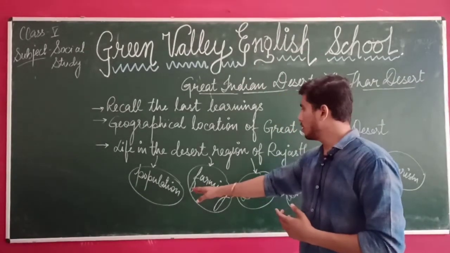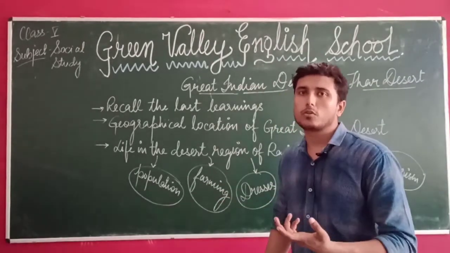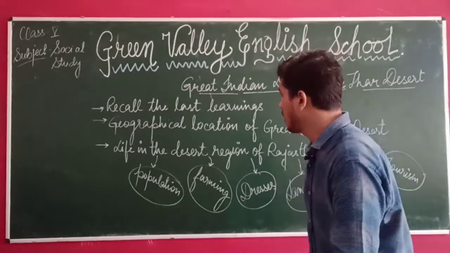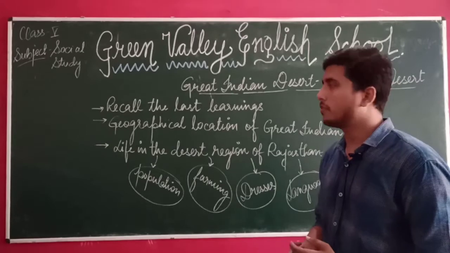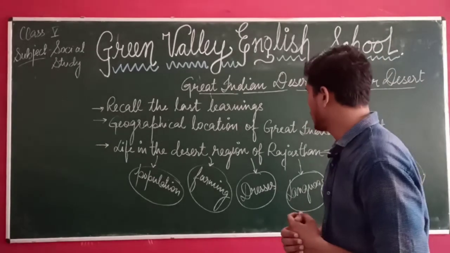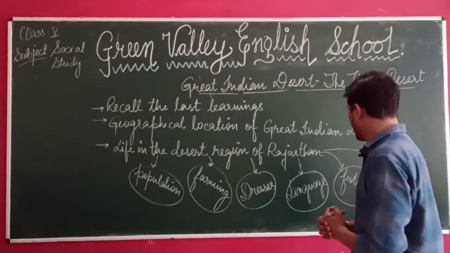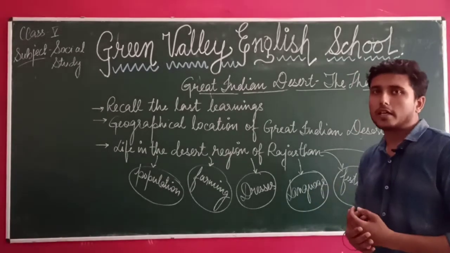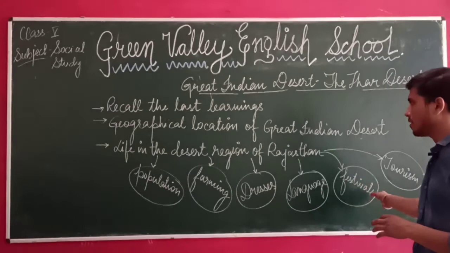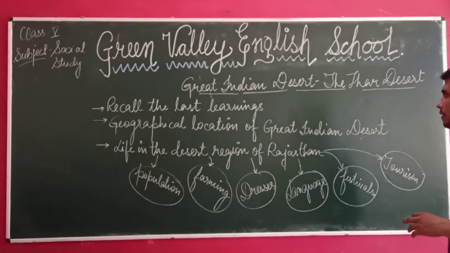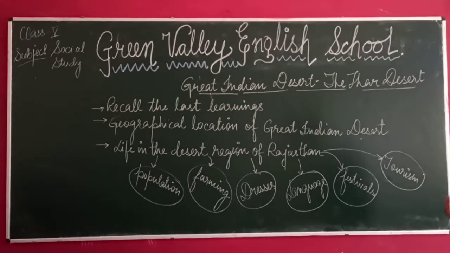Then we are going to read about farming, where we can do farming and what kind of farming is available there. Dresses of the people who are living in the desert, which kind of dresses they wear. After that, the language they speak for communication, and the festivals which they celebrate in the Thar Desert or the Great Indian Desert.